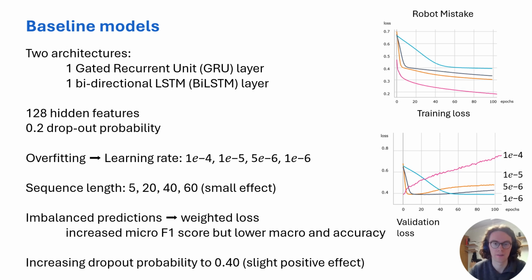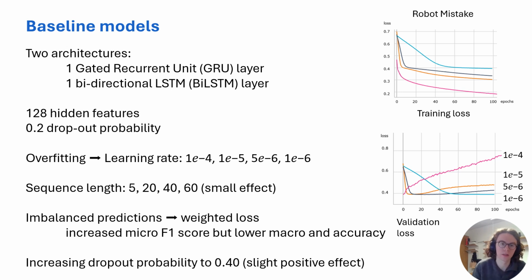So we tested 5, 20, 40, and 60 frames for sequence length, but that only had a relatively small effect. Then, as I already mentioned, a problem is that the models tend to really be biased towards the majority label and predict in an imbalanced way. So we also tried out a weighted loss, which weights the loss for the two classes in such a way to try to force the model to predict the minority class more. And this does increase the micro F1 score, but it lowers the macro F1 score and the accuracy.